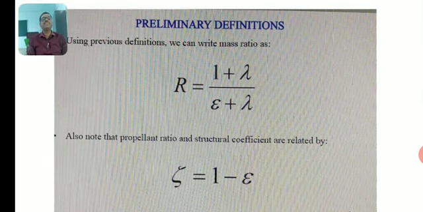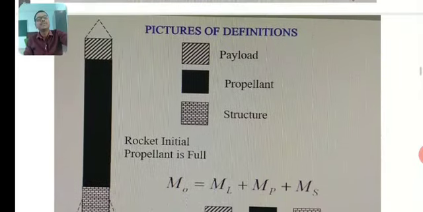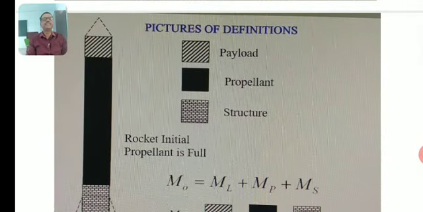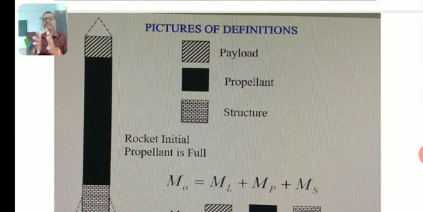Using the previous definitions, we can write the mass ratio as R is equal to (1 + lambda) by (epsilon + lambda). Also note that the propellant ratio rho is equal to 1 minus epsilon. So, pictures of definitions: just a diagram which indicates the three parts, a payload, a propellant and a structure.